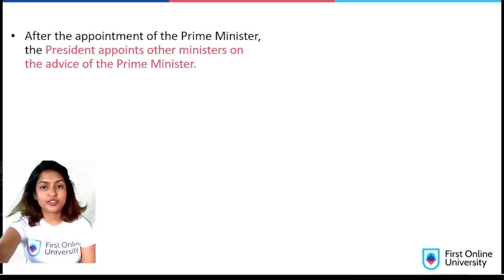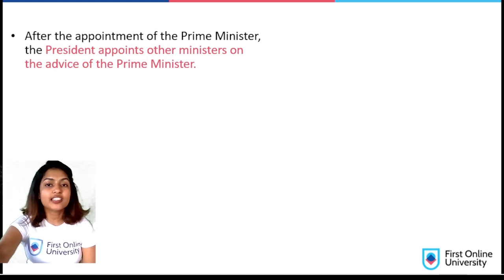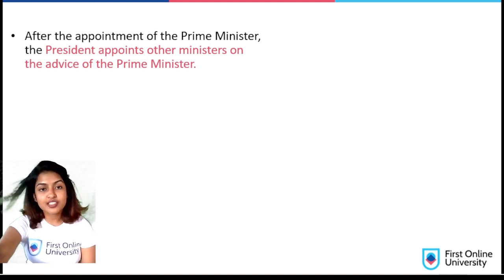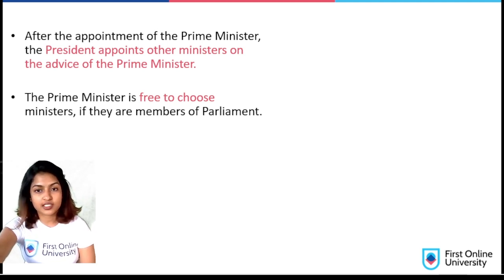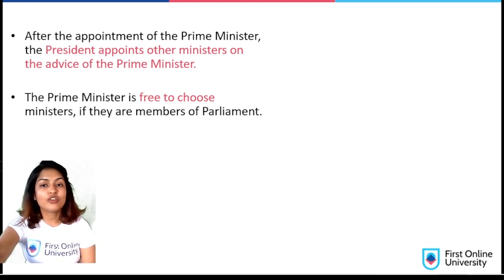After the appointment of the Prime Minister, the President appoints other ministers on the advice of the Prime Minister. So first the Prime Minister is appointed and after that the other ministers are appointed on the basis of the advice of the Prime Minister. The Prime Minister is free to choose ministers if they are members of Parliament.